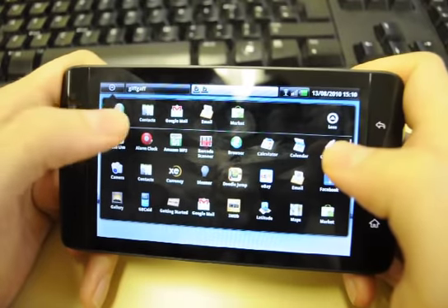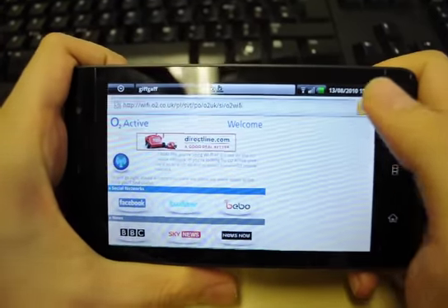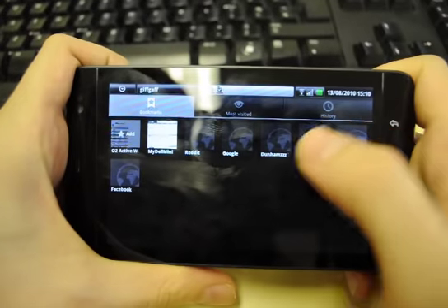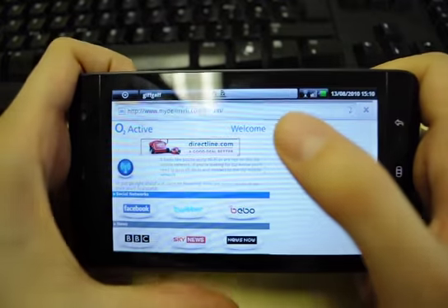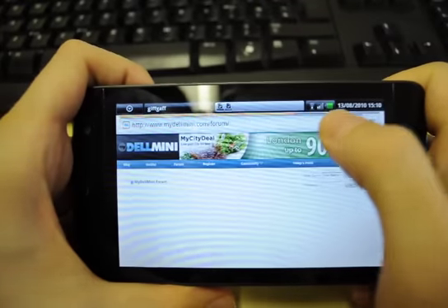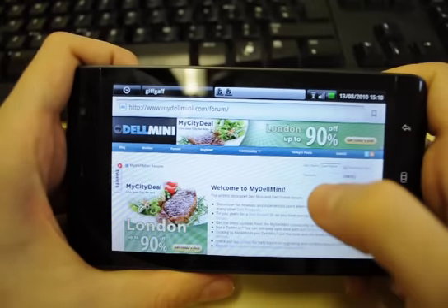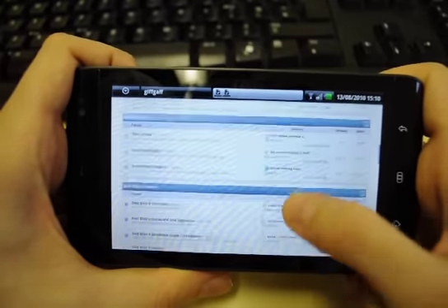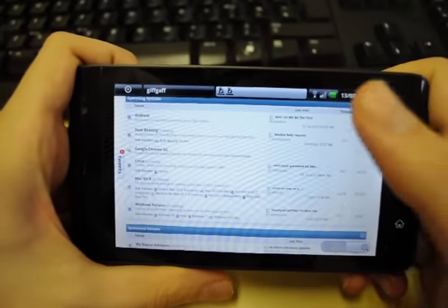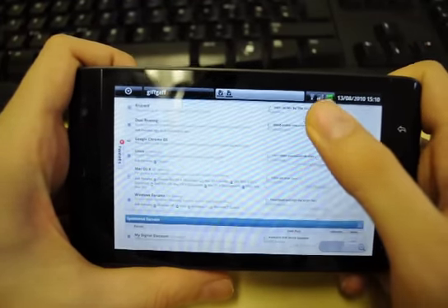Another thing I want to show you, the browser. The browser has changed. This is the new bookmarks tab. It's giving you little thumbnails of each of your bookmarks, a bit like Google Chrome. The address bar at the top is a lot thinner, and also it now sticks to the top of the web page, so as you scroll up you actually get to see the entire page now, instead of having this address bar always taking up a little bit of space.